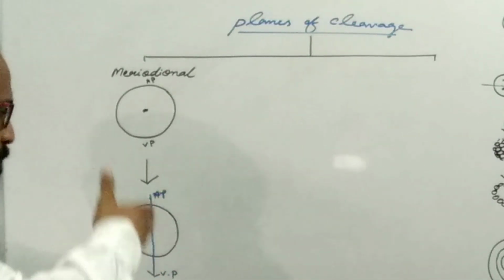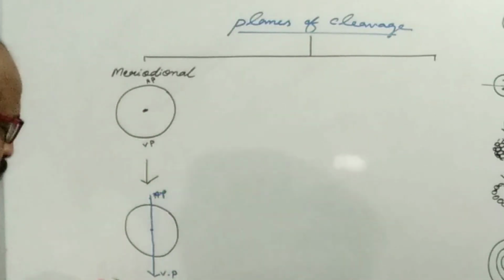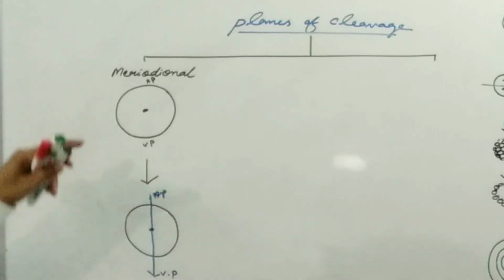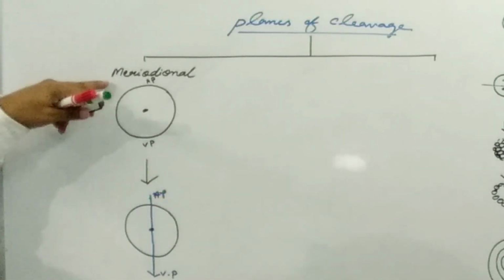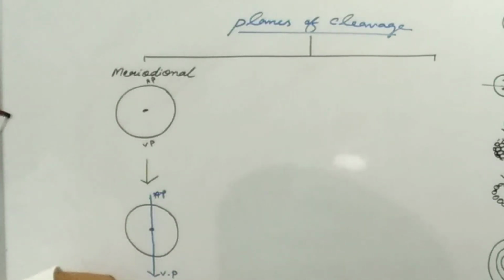If the plane passes through the animal pole-vegetal pole axis as well as through the center of the zygote, then this plane is known as the meridional plane, and this is known as the meridional cleavage.